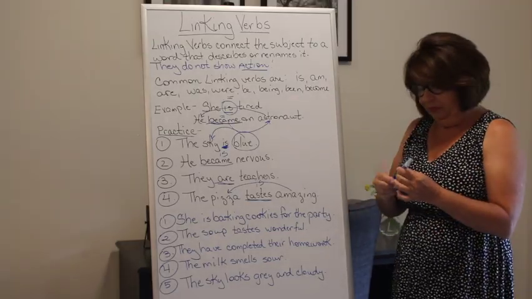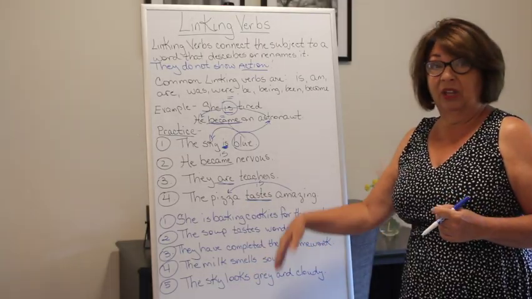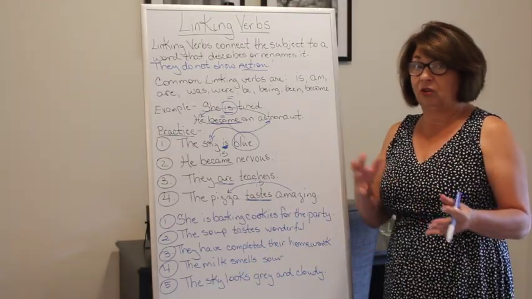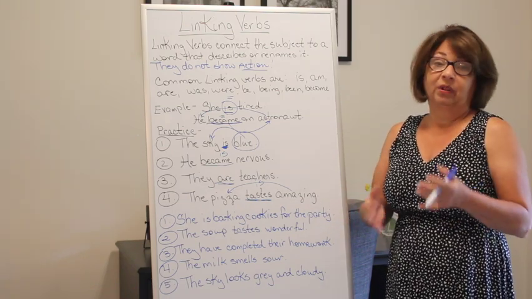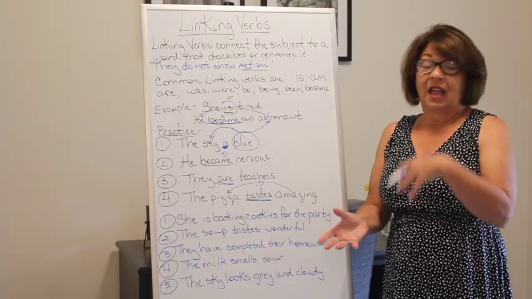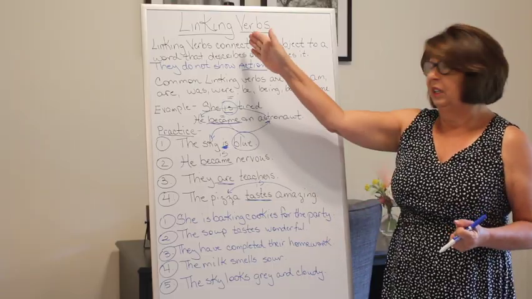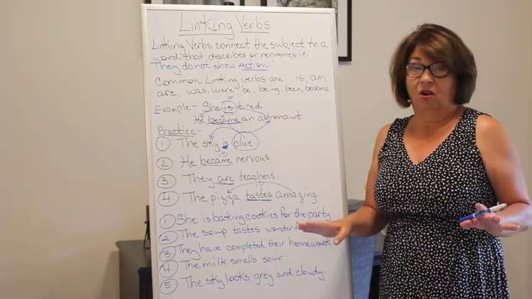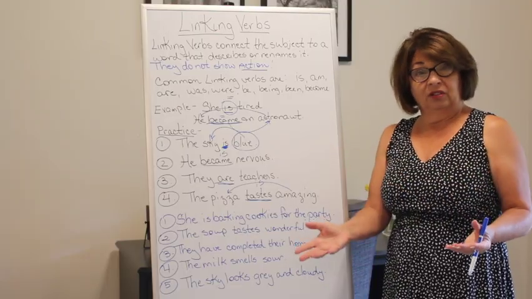All right. Down here at the bottom, I've mixed some linking verbs and some helping verbs together, just so you can see the difference between the two. If you remember from our lesson last time, we said that a helping verb was usually two words. It has an action and it has a form of being verb generally in front of it. Whereas we know a linking verb has no action at all. It's just going to be able to connect our subject to whatever it's describing.